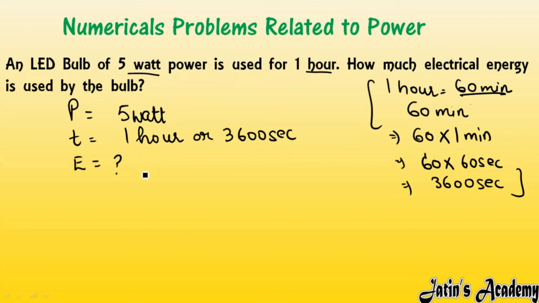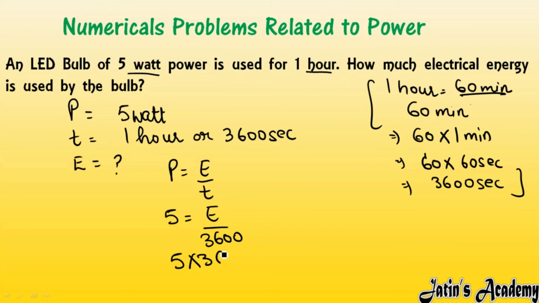So just put the values in the formula of power. P is equal to E by T. You can use power is equal to work done by time, or you can use power is equal to energy per unit time. The P value given is 5, E we have to calculate, and the time value given is 3600. So this 3600 is in divide, it will go in multiply. So 5 multiply 3600 is equal to E. When you multiply 3600 with 5, you will get 18000 joule of energy. So this is the energy of the LED bulb.